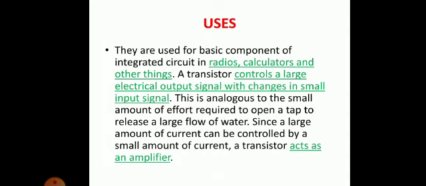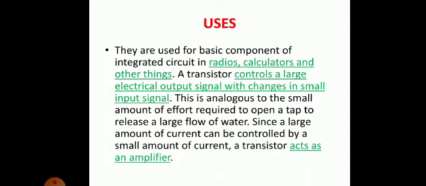So what is the function of this transistor? A transistor controls a large electrical output signal with a change in a small input signal. You can imagine that you are riding your bike, clear? If you want to increase your speed from 30 to 60 km/h, you want to double it, but what you are doing is just moving your accelerator with your right hand.